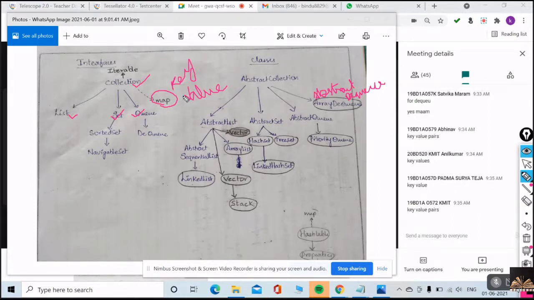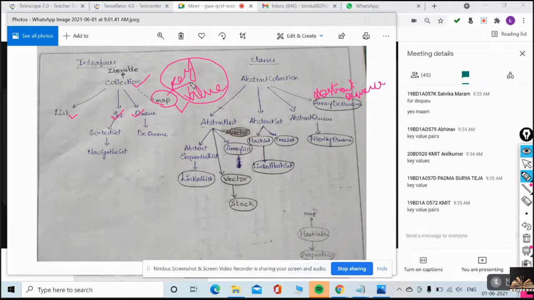Understood now? That type of application can be done with your map interface. And map interface is implemented with hash table and properties. We'll talk about that later, so I don't want to confuse you right now. Just remember, map contains key value pairs. The type of data the map is storing is key value pairs. That's it.